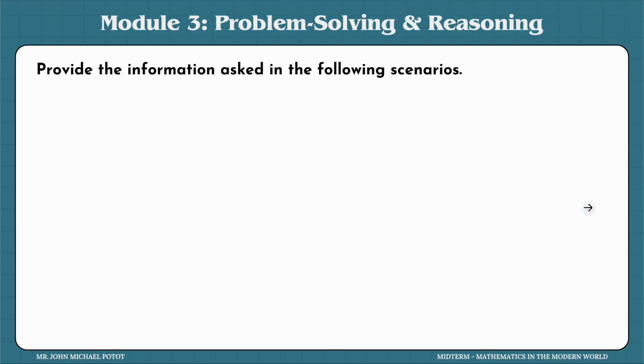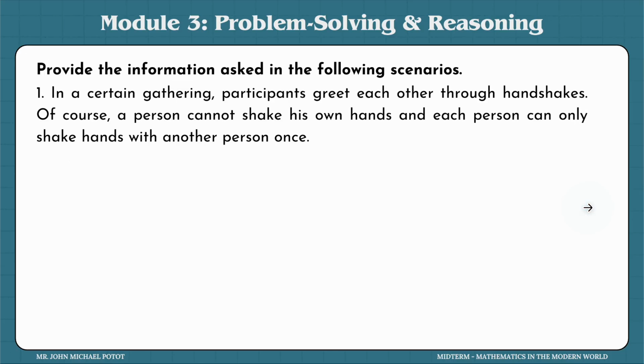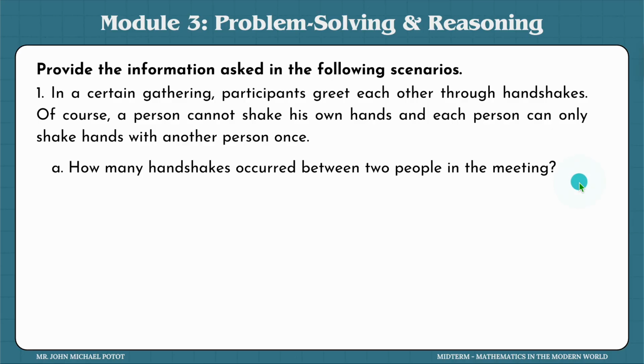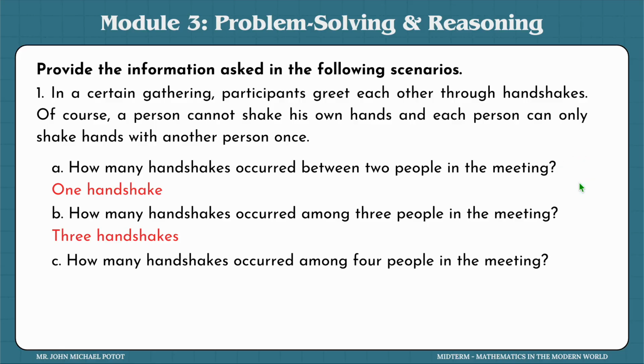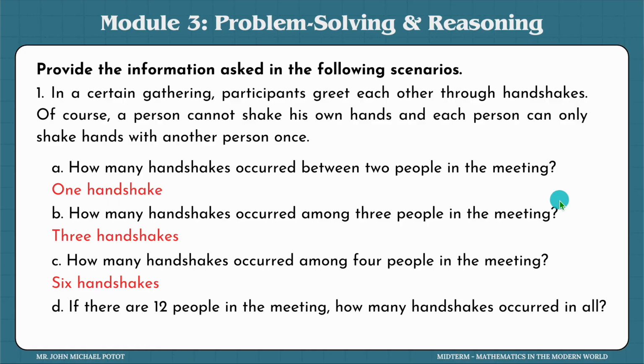Now, provide the information asked for the following scenarios. In a certain gathering, participants greet each other through handshake. It was already answered in the previous slides. So how many handshakes occurred when there are 2 people? Again, there's only one. If there are three, then there would be 3 handshakes. If there are 4, then it would be 6 handshakes. And if there are 12, then there would be 66 handshakes.